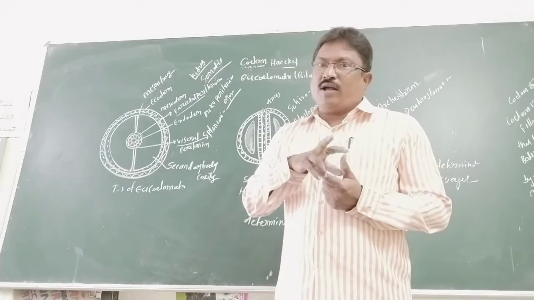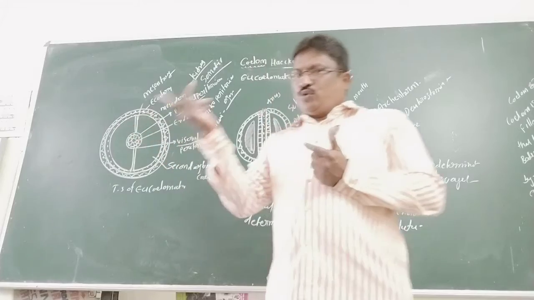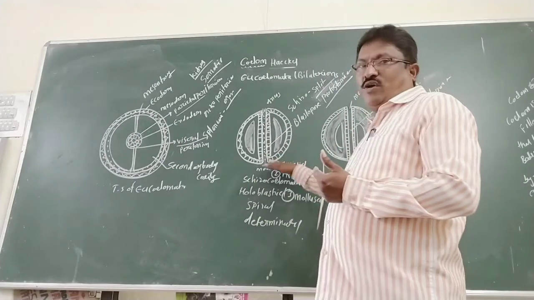Eucoelomata, the true coelom, are divided into schizocoelom and enterocoelom.